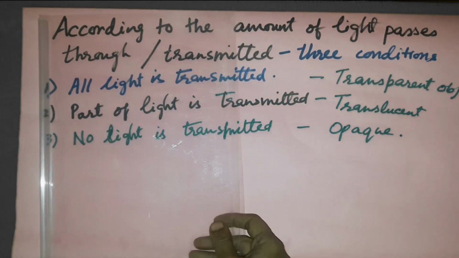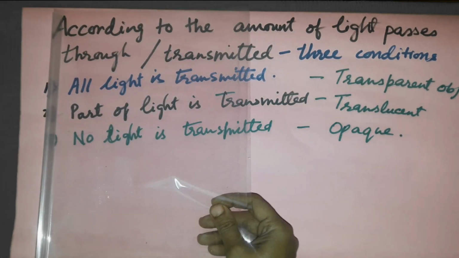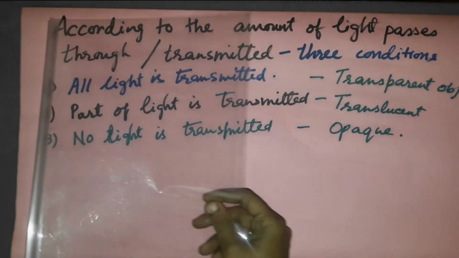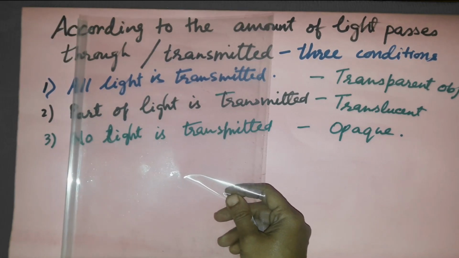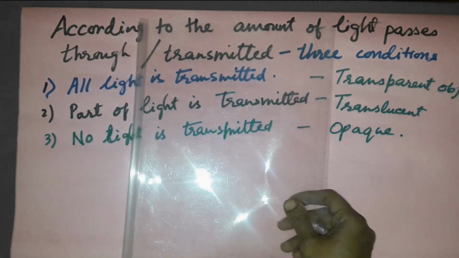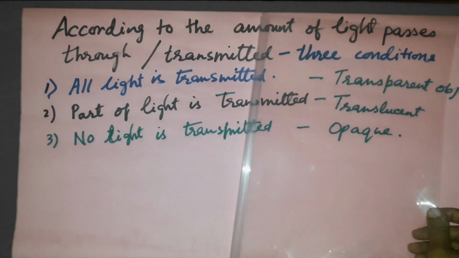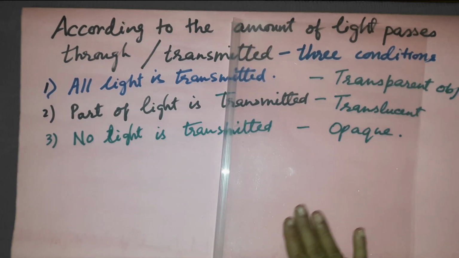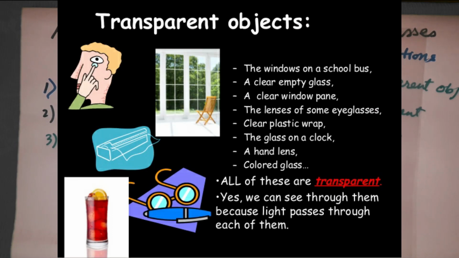Because all light is passing through this object. That's why you are able to see everything behind this. So this is a transparent object. Similarly, clear glass and clear water are examples of transparent objects.